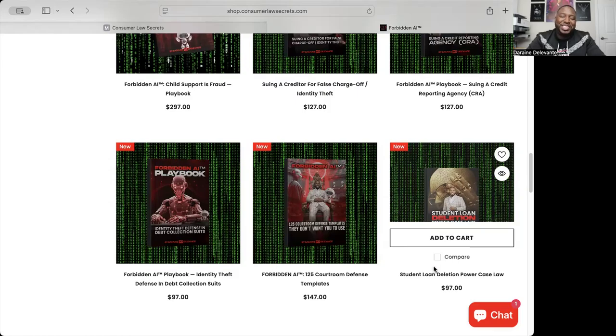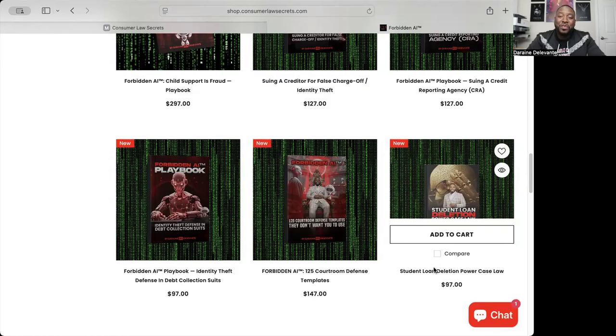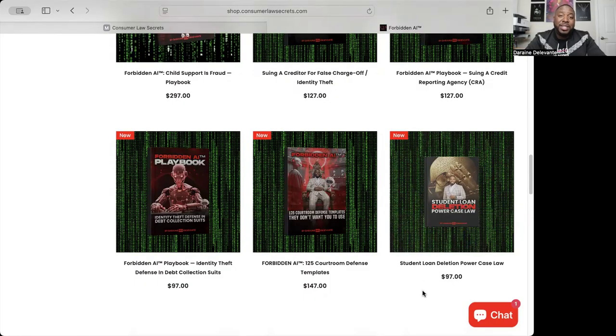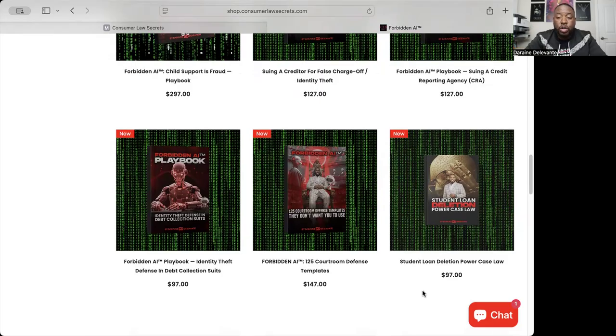Student loan, student loan, student loan. For everyone that has a student loan issue, this is the guide for you. If you have anything student loan related, this is the guide for you, because this is really going to break down the FERPA law. It's going to break down case laws. It's going to break down the strategies that you can use not only to get the student loans deleted, but quite possibly how you're going to sue these student loan servicers.